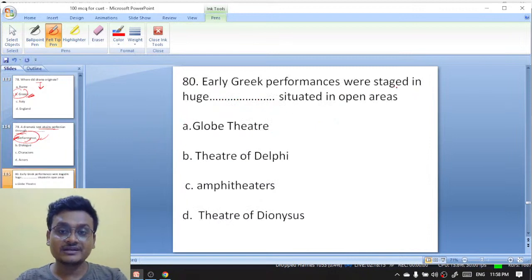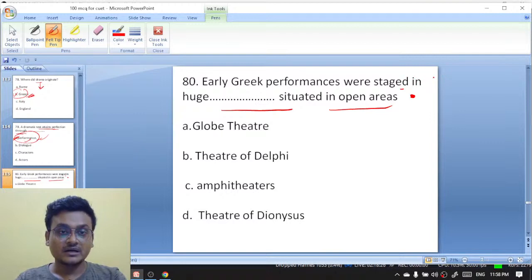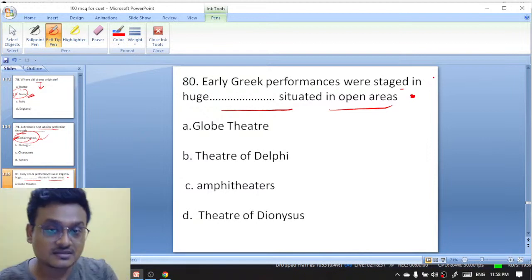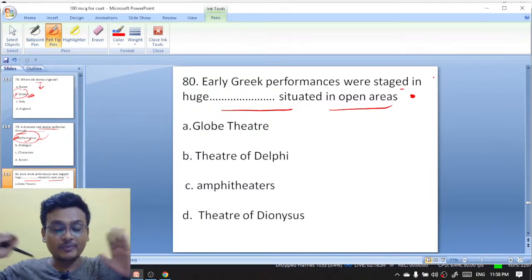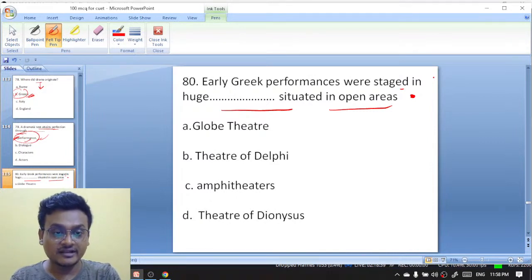Early Greek performances were staged in huge dash situated in open areas. Isna, exactly, it is A. Yeah, A. Excellent. Early Greek performances were staged in huge dash situated in open areas. Globe Theatre, Theatre of Delphi, amphitheaters, Theatre of Dionysus.